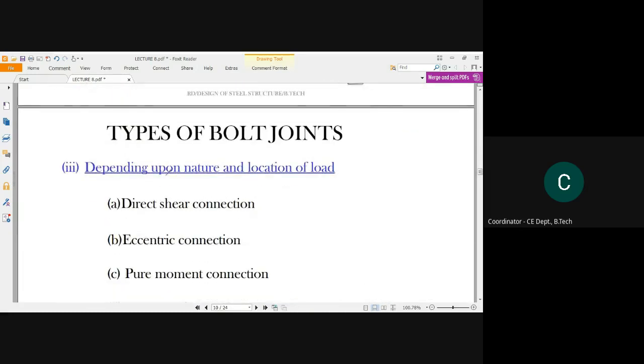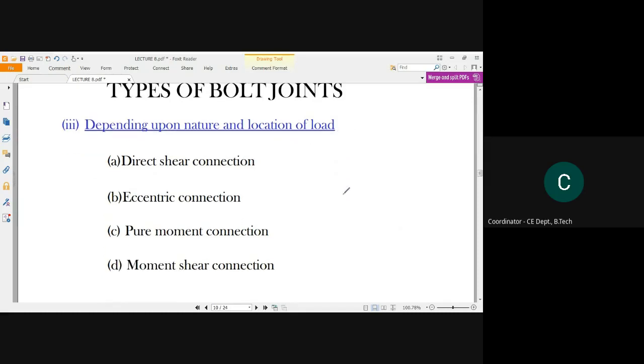Next, depending upon the nature and location of the load. See, the nature and the location of the load is a very important part to understand. So the factors which are written here, let us read out. So first is direct shear connection, next is eccentric connection, third is pure moment connection, fourth is moment shear connection. We will see the diagram corresponding to these.